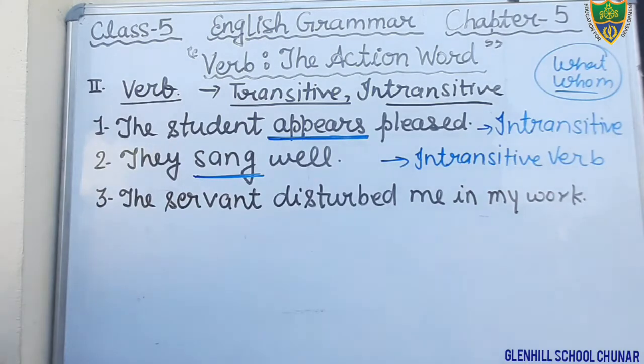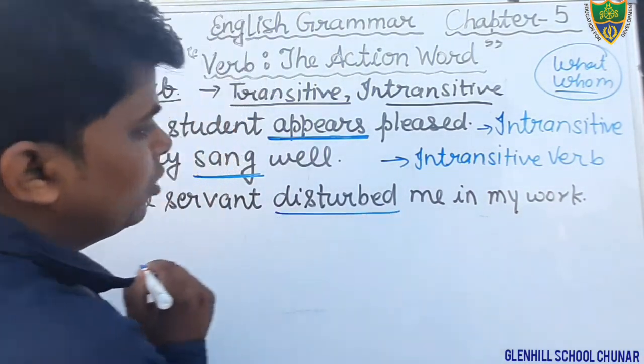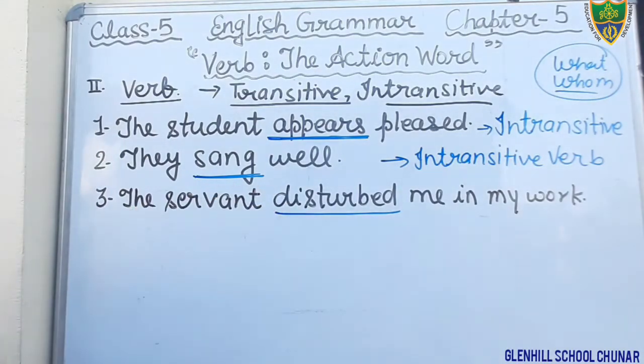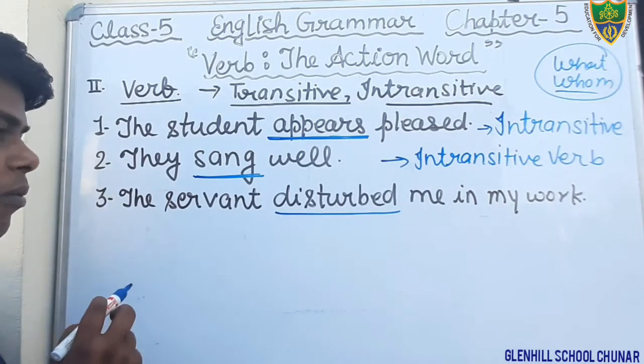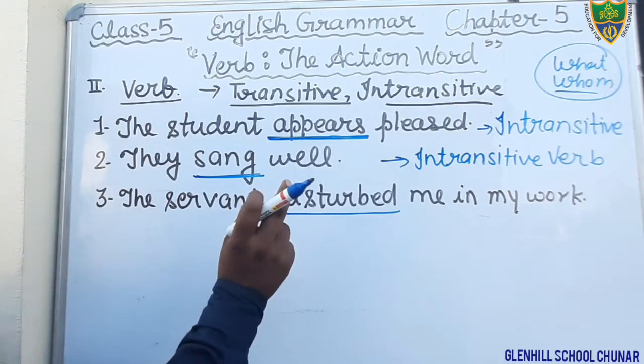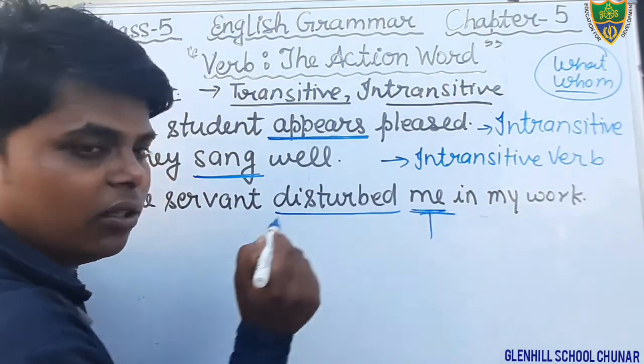Dear students, what is the verb in this sentence? In this sentence, the verb is disturbed. So underline it first. And what kind of verb? Now we will put the question by using whom. First of all, we will see whom did the servant disturb. We are getting the answer, me.